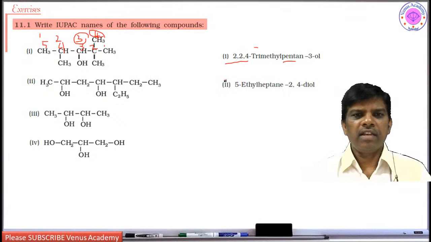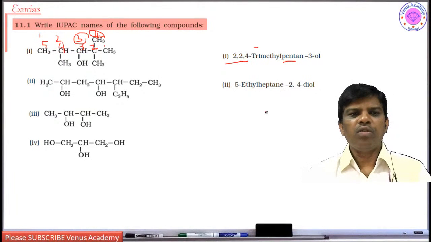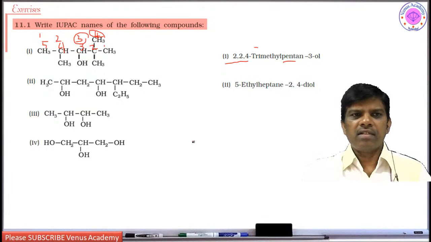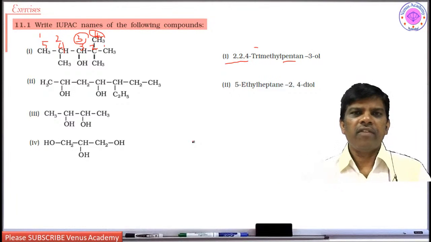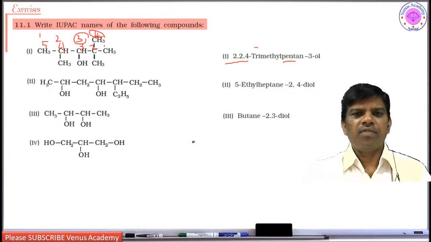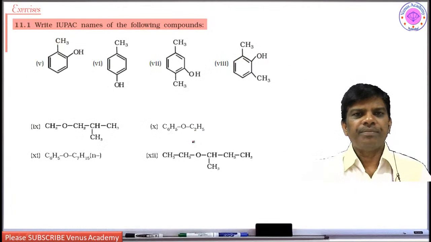The next one is 5-ethylpentane-2,4-diol. All these answers are given in your textbook, students. So I am going to focus on the answers which were not given in your textbooks. Let us focus on them. Butane-2,3-diol, just check the answers, and these are also write IUPAC names.